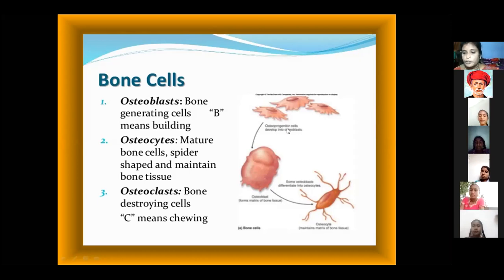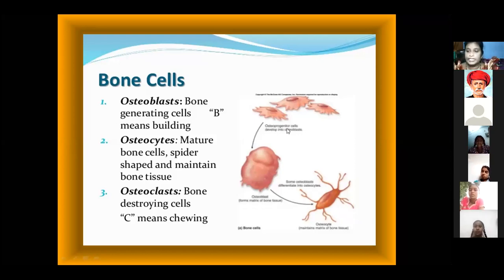Okay, can you understand? Next, osteoclasts are also bone destroying cells. Destroying means chewing, like chewing the bone. That means osteoclasts are bone destroying cells, which reduce the bones. These are also kinds of bone cells.